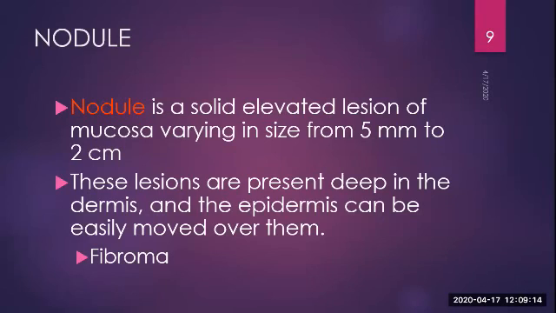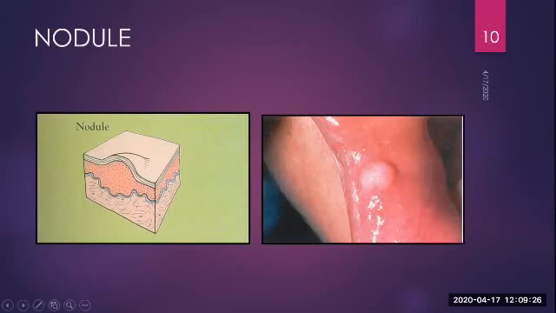When you palpate it, the overlying skin can be moved, but with papule and plaque you cannot do that. So this is how a nodule will appear, a deep-seated lesion, and when you palpate, the overlying skin can be moved over the lesion.